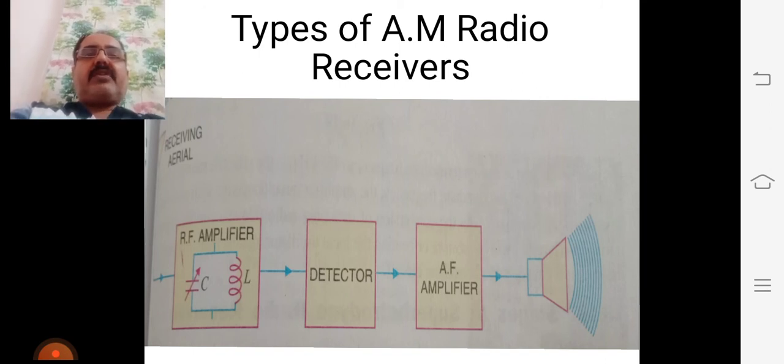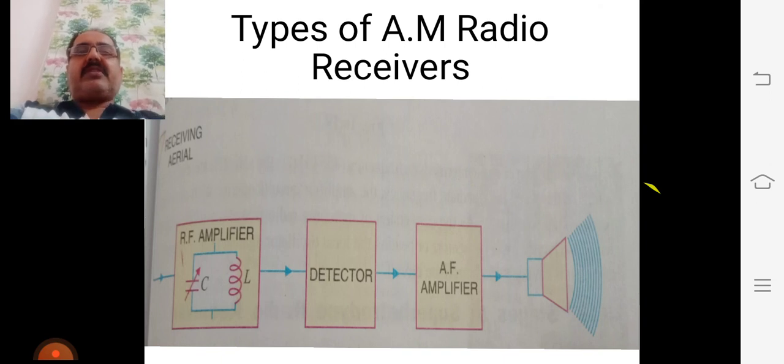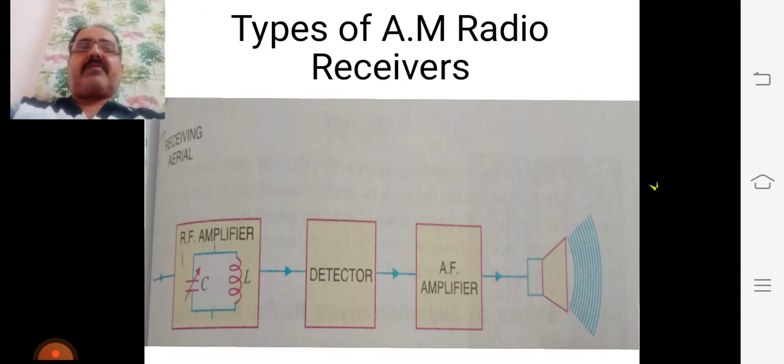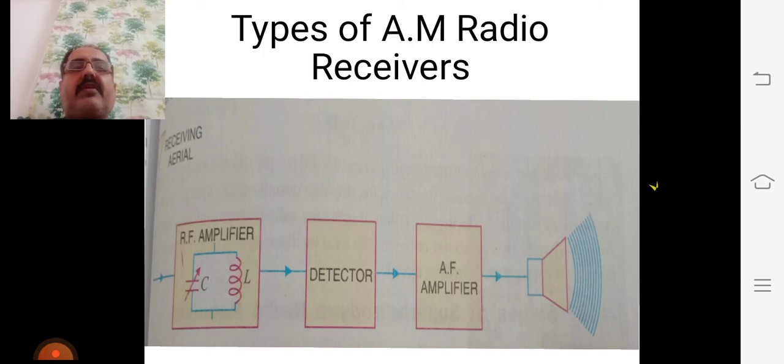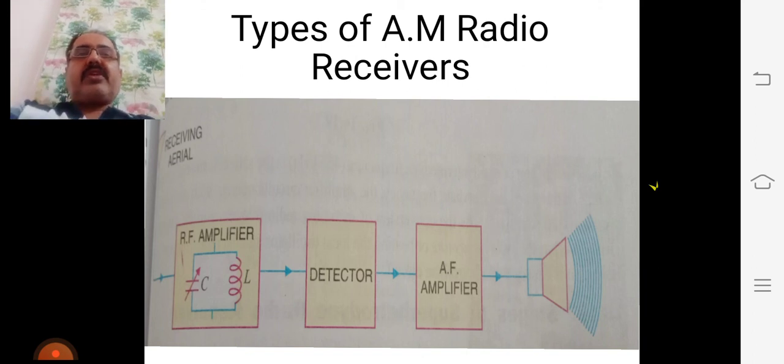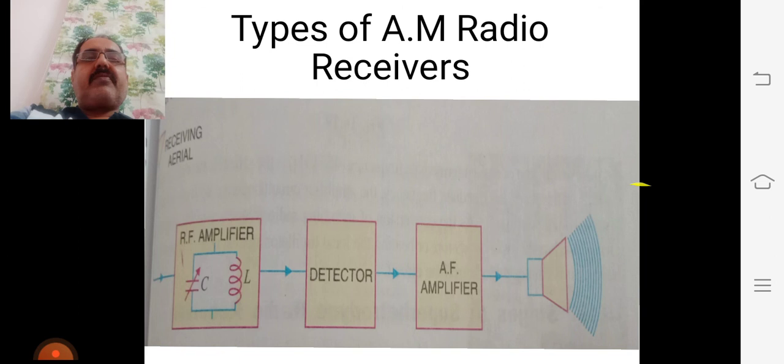In this type of radio receiver, the selected radio frequency is converted to a fixed lower value called the intermediate frequency, IF. This is achieved by a specific electric circuit called the mixer circuit. That means you have to mix these two. There is a local oscillator in the radio receiver itself. This oscillator produces high frequency waves. The selected radio frequency is mixed with the high frequency waves by the mixer circuit.